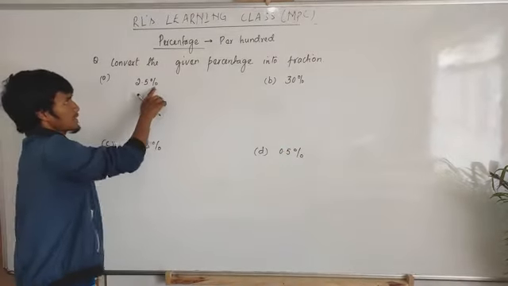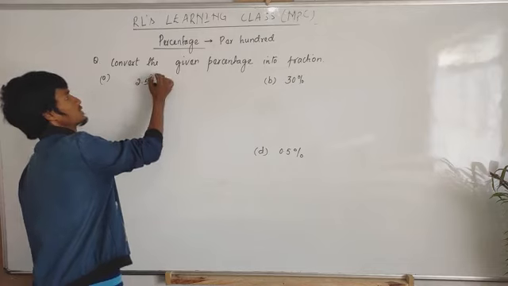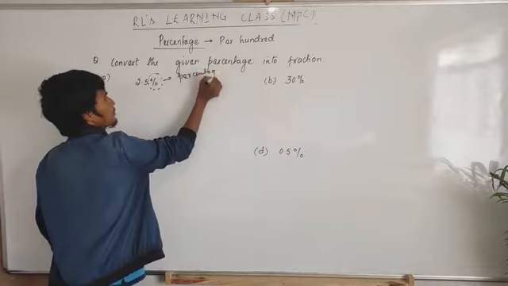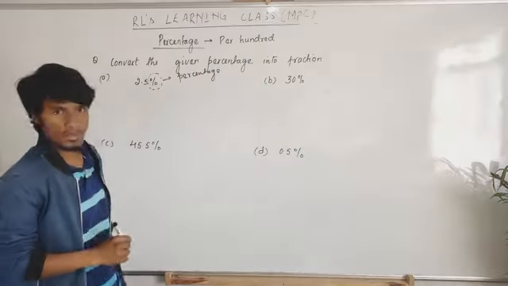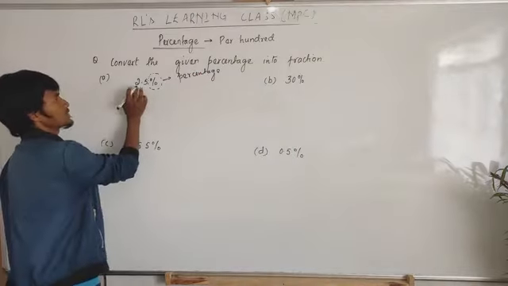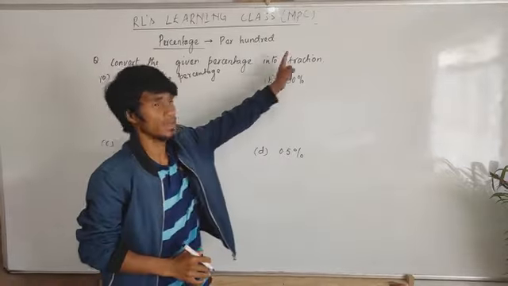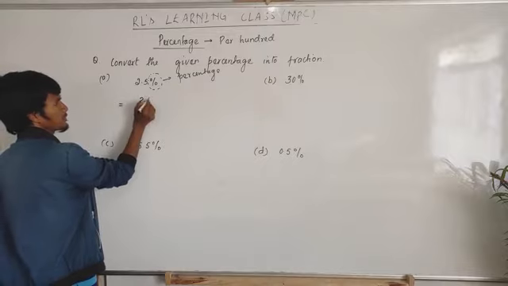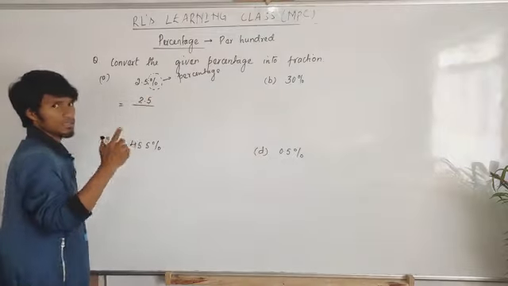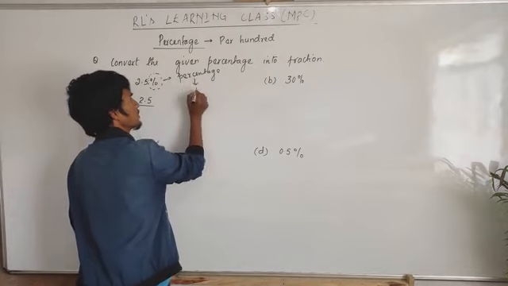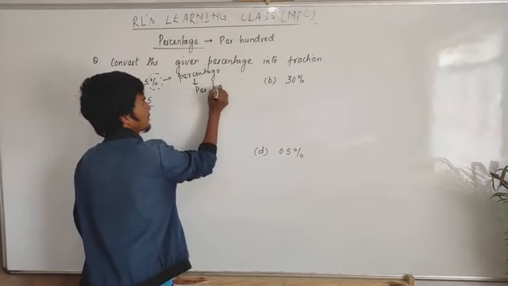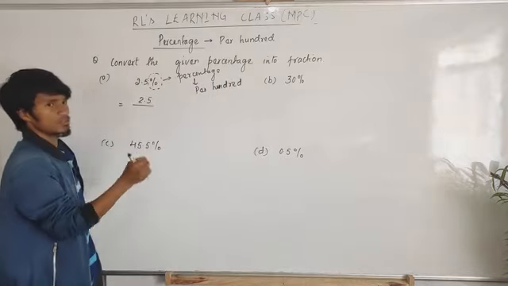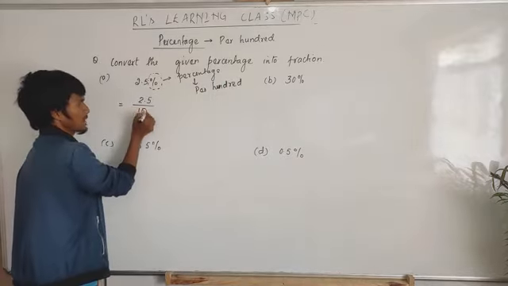Remember, this symbol stands for percentage. To convert a percent into a fraction, take 2.5. Percentage means per 100, so we have to divide it by 100.